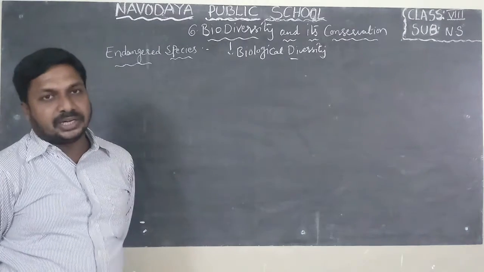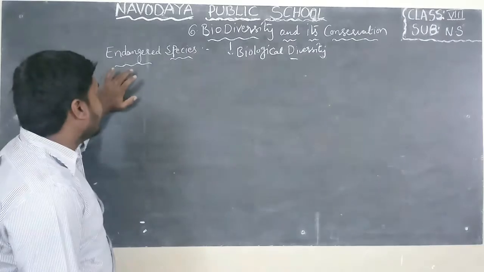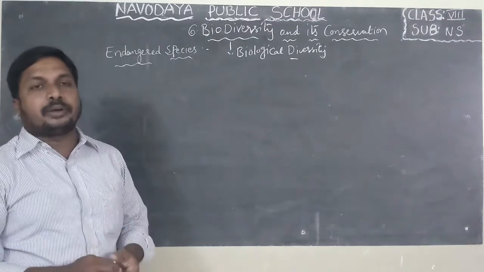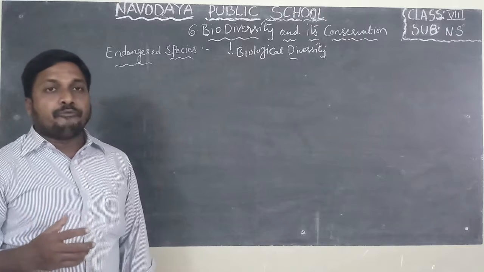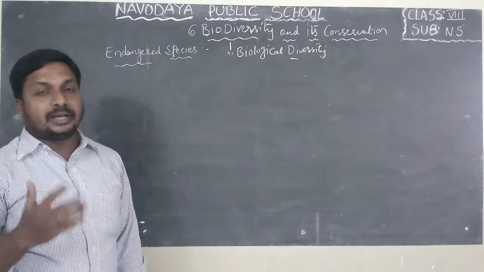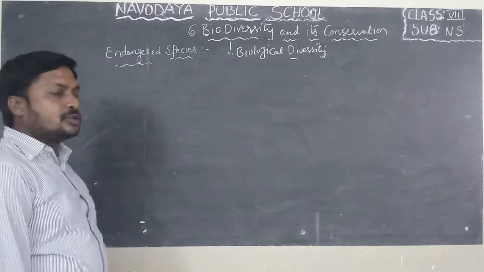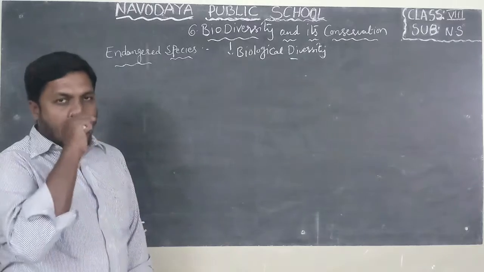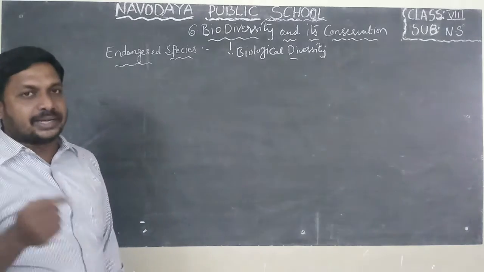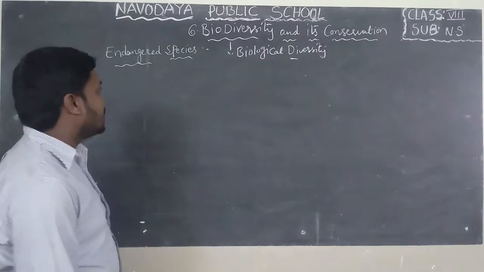In the last class, I explained three words, that is extinct, endangered and endemic species. Now I will explain about endangered species. What is meant by extinct? The animals or plants which vanished from the earth are known as extinct. Example, dinosaur. Endangered animals are a warning signal; those which are ready to go extinct in the future are called endangered species.